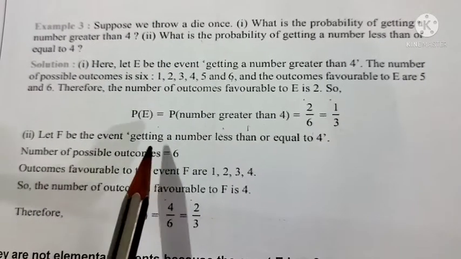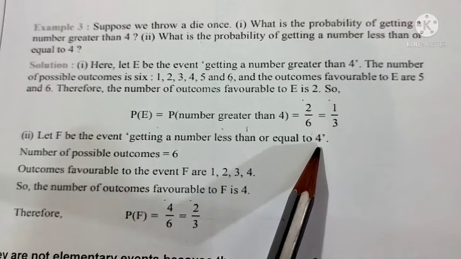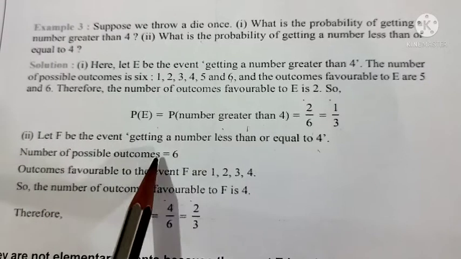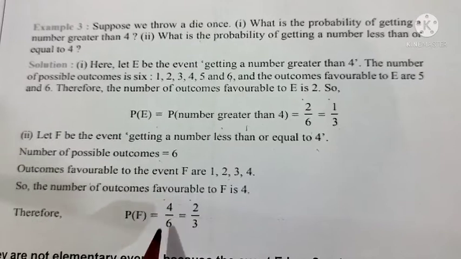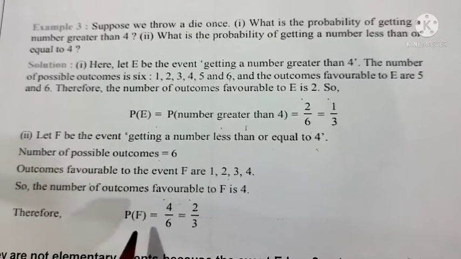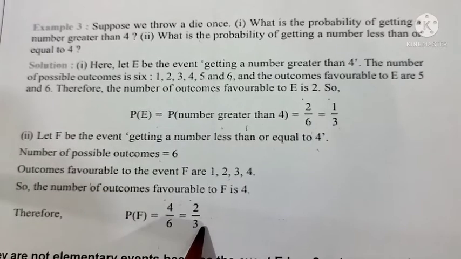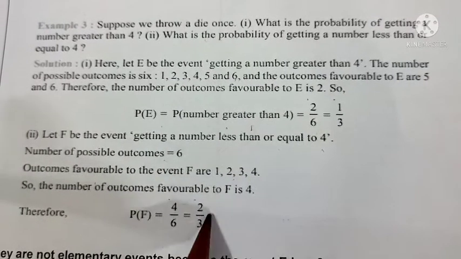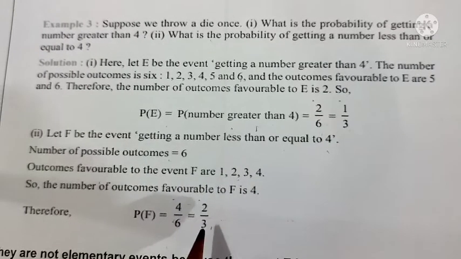Now F be the event getting a number less than or equal to 4 only, which are the numbers 1, 2, 3 and 4. So the number of total possible outcomes is 6. Favorable is just 4 only. Now what is the probability? Probability of getting a number less than or equal to 4 means 4 by 6, which is equal to 2 by 3.